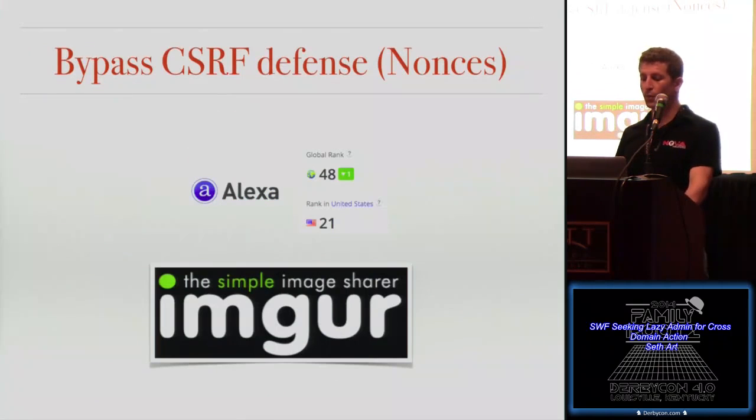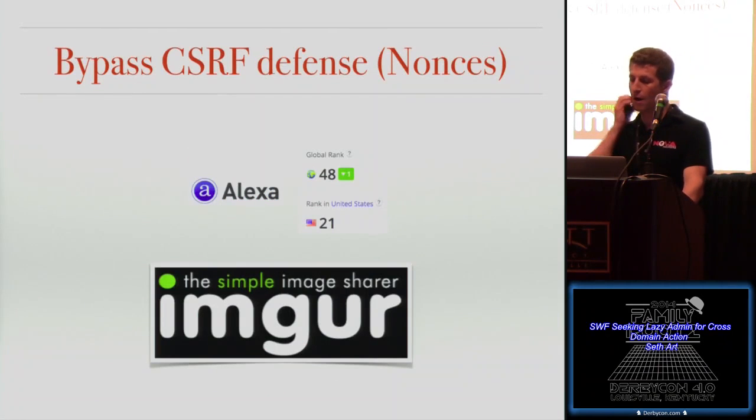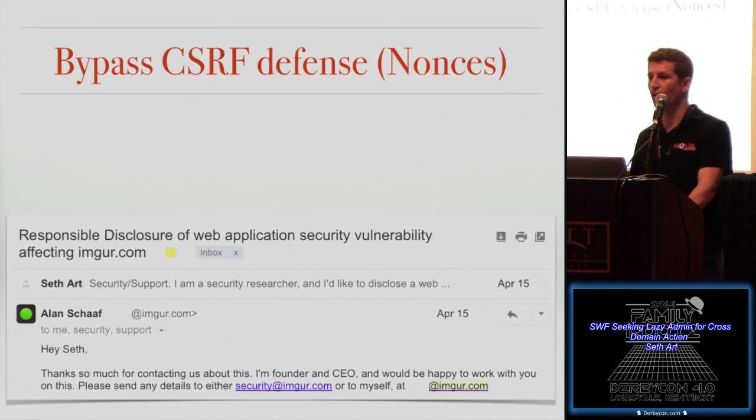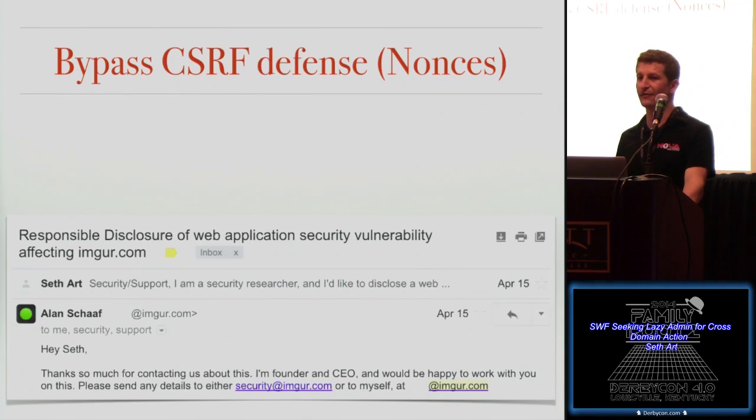So one more quick story about Imager before I get into this one. I disclosed this to Imager in April at 11:29 p.m. 2 minutes later, Alan Schaff, the founder and CEO of Imager, wrote me back saying, "Thanks for the information. Please send more information." And by 12:15 a.m., 45 minutes later, he had the vulnerability fixed and there was no more risk. That's the 48th most popular site in the world. I thought 45 minutes is a pretty good response time.